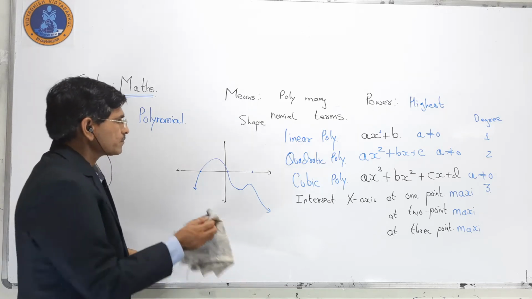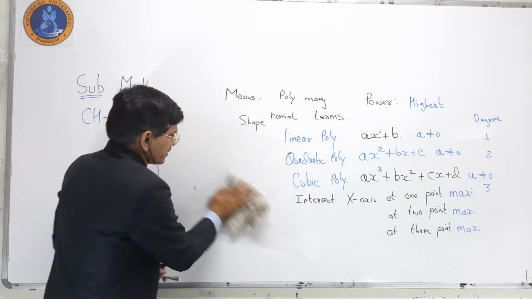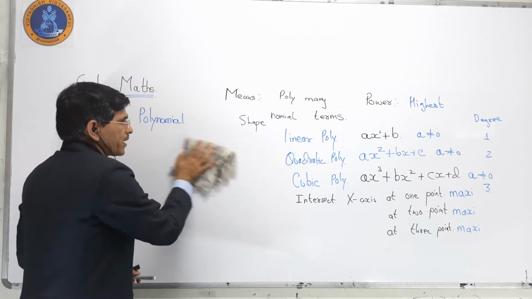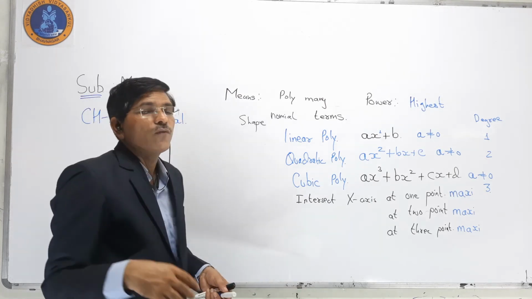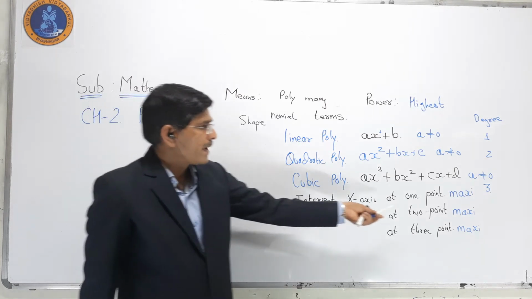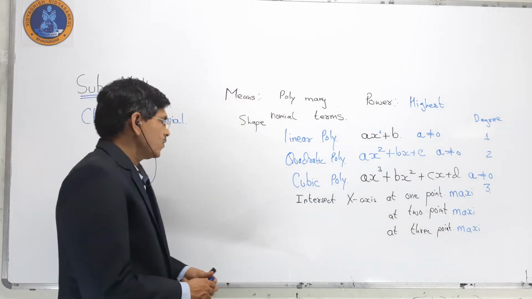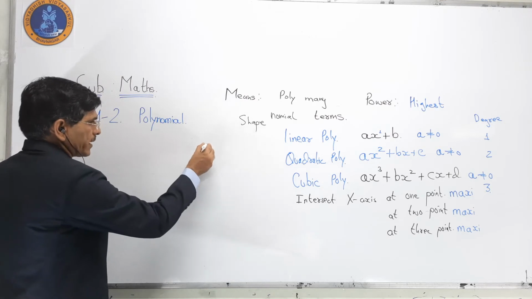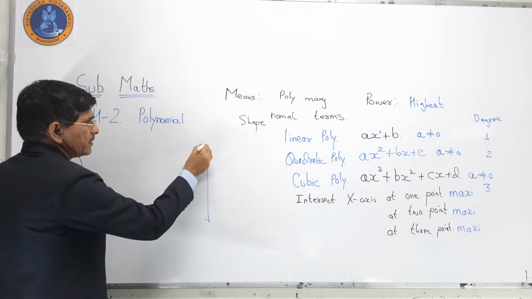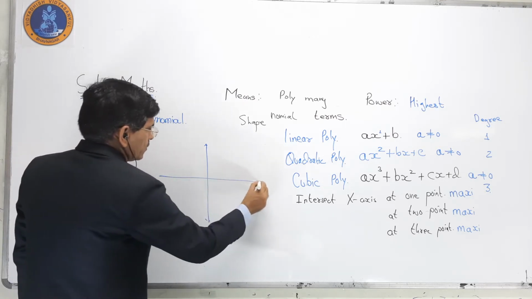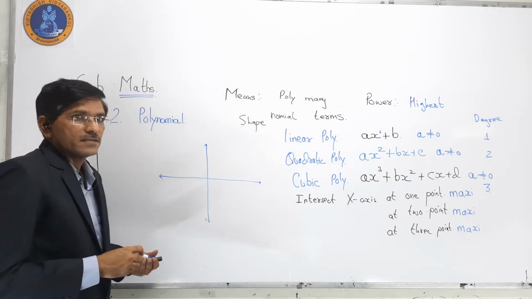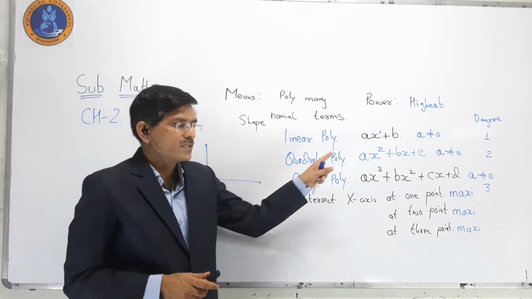Same thing with the quadratic. If we go for the quadratic, again a maximum of 2 points is there. So if we go for the graphical representation, what do we have to do? The topic is related to the zeros.